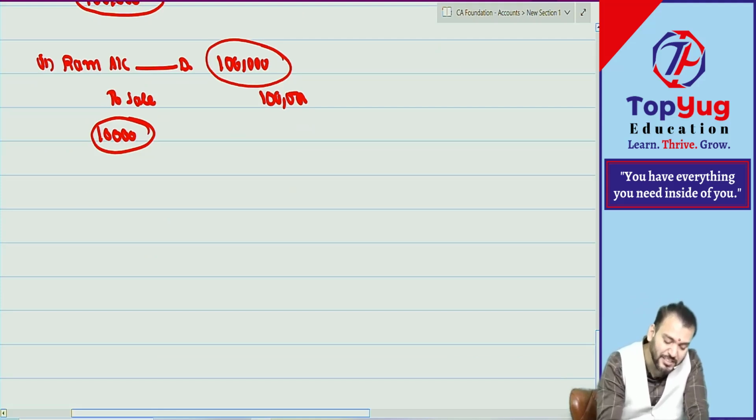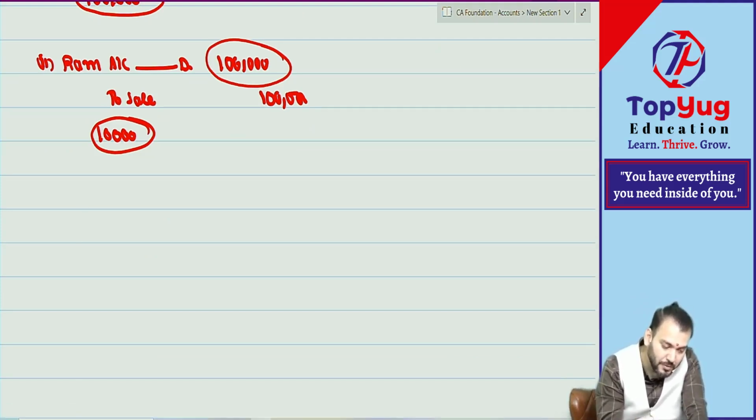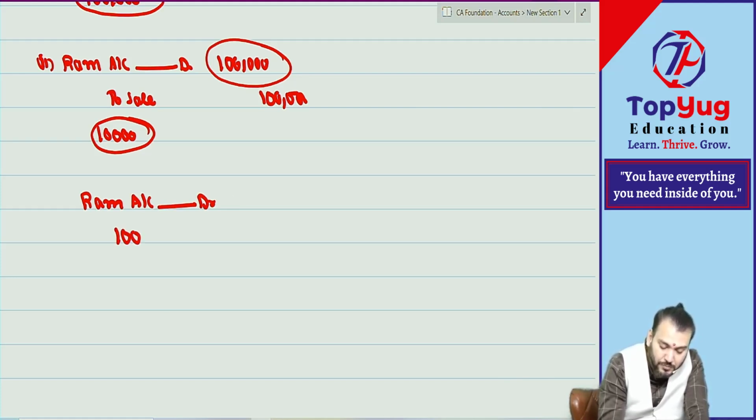Suppose there is one debtor, Ram, you have debited 10,000, instead you debited what? 1 lakh.